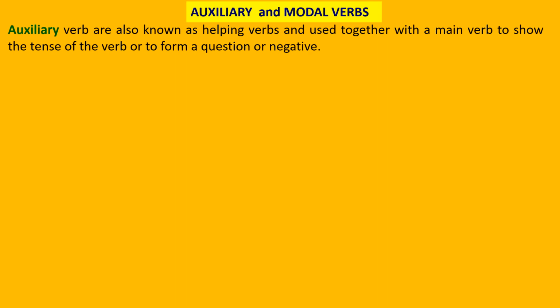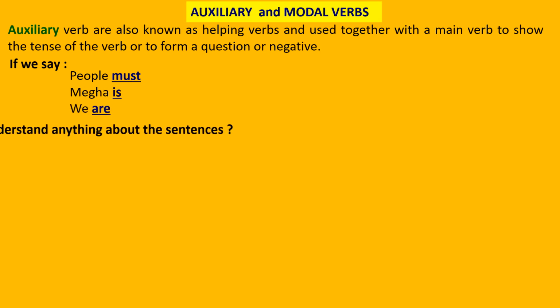Next we will deal with auxiliary and modal verbs. Auxiliary verbs are also known as helping verbs and are used together with the main verb to show the tense of the verb or to form a question or negative. For example, here, if we write people must, or Megha is, or we are, why are we writing this? Because must, is, are are auxiliary verbs.